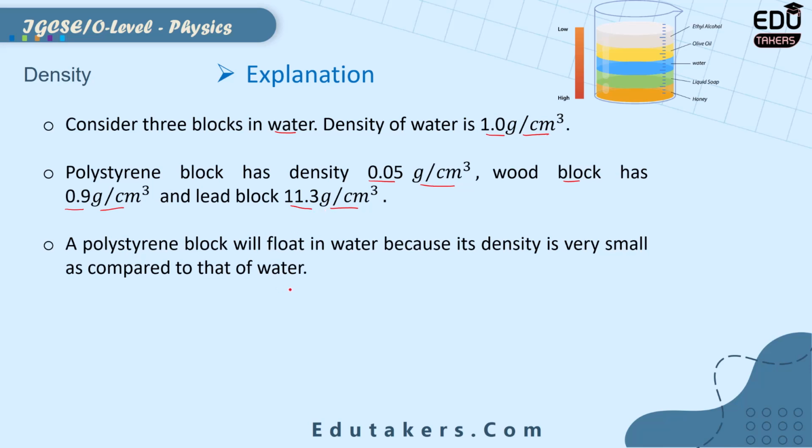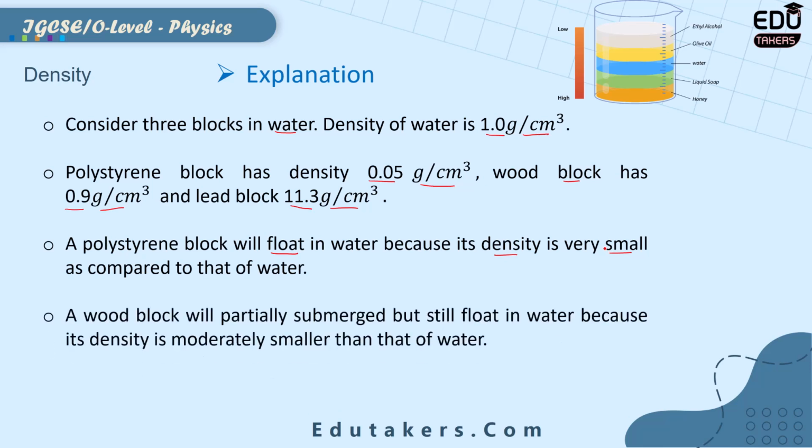A polystyrene block will float in the water. Why does it float in the water? See the density of the polystyrene block and the water. The density of the polystyrene block is very small as compared to the density of water. So that's why it will float. The same thing is given here. The polystyrene block will float in water because its density is very small as compared to that of the water.